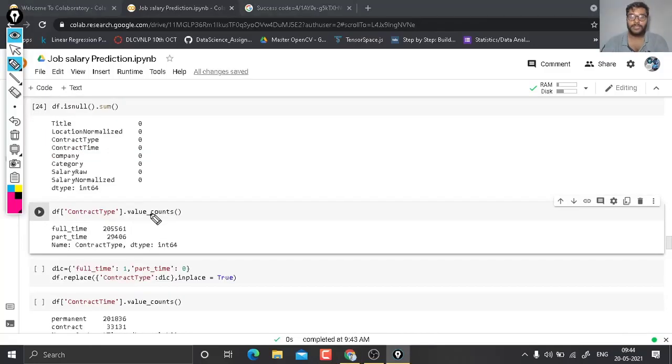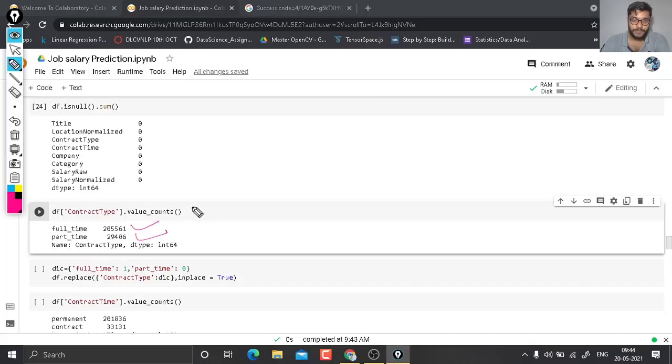Okay. So now guys, after doing all the operations for filling the null values, we are now at the stage where we have to convert our categorical values into continuous values to evaluate the result. First we are going to deal with the contract type. In contract type, you see two values, full time and part time.